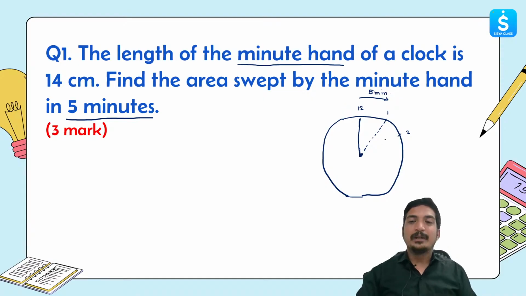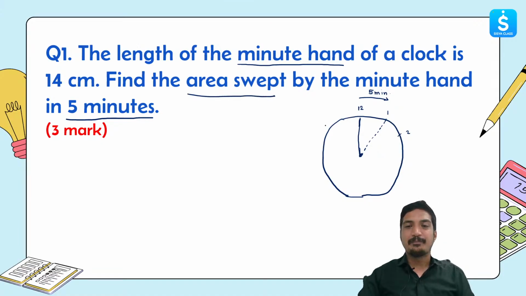Fine. Now I want to find out the area which is swept by this minute hand, which means the area which I am shading over here right now. This is the portion that I am supposed to find out. What is the formula to find the area of a sector?